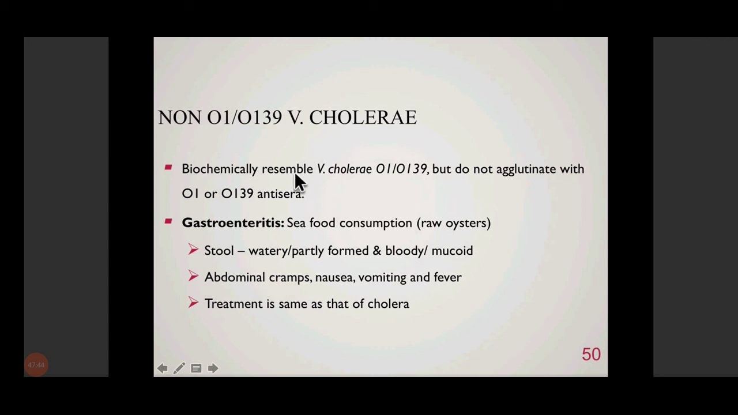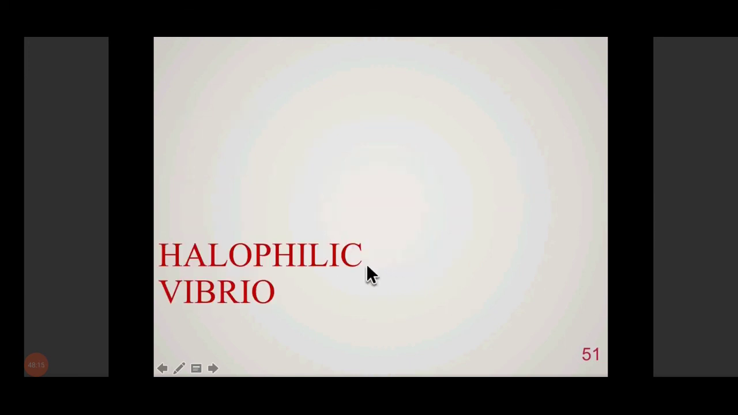So this was about O1 and O139 Vibrio cholerae that we talked about till now. Coming briefly to non-O1 and non-O139 Vibrio cholerae, like I told you, they resemble them, but they are Vibrio cholerae only, but their serogroup is different. That means they do not agglutinate with O1 or O139 antiserum. They rarely cause disease in human beings. They will cause gastroenteritis only, but very rarely.